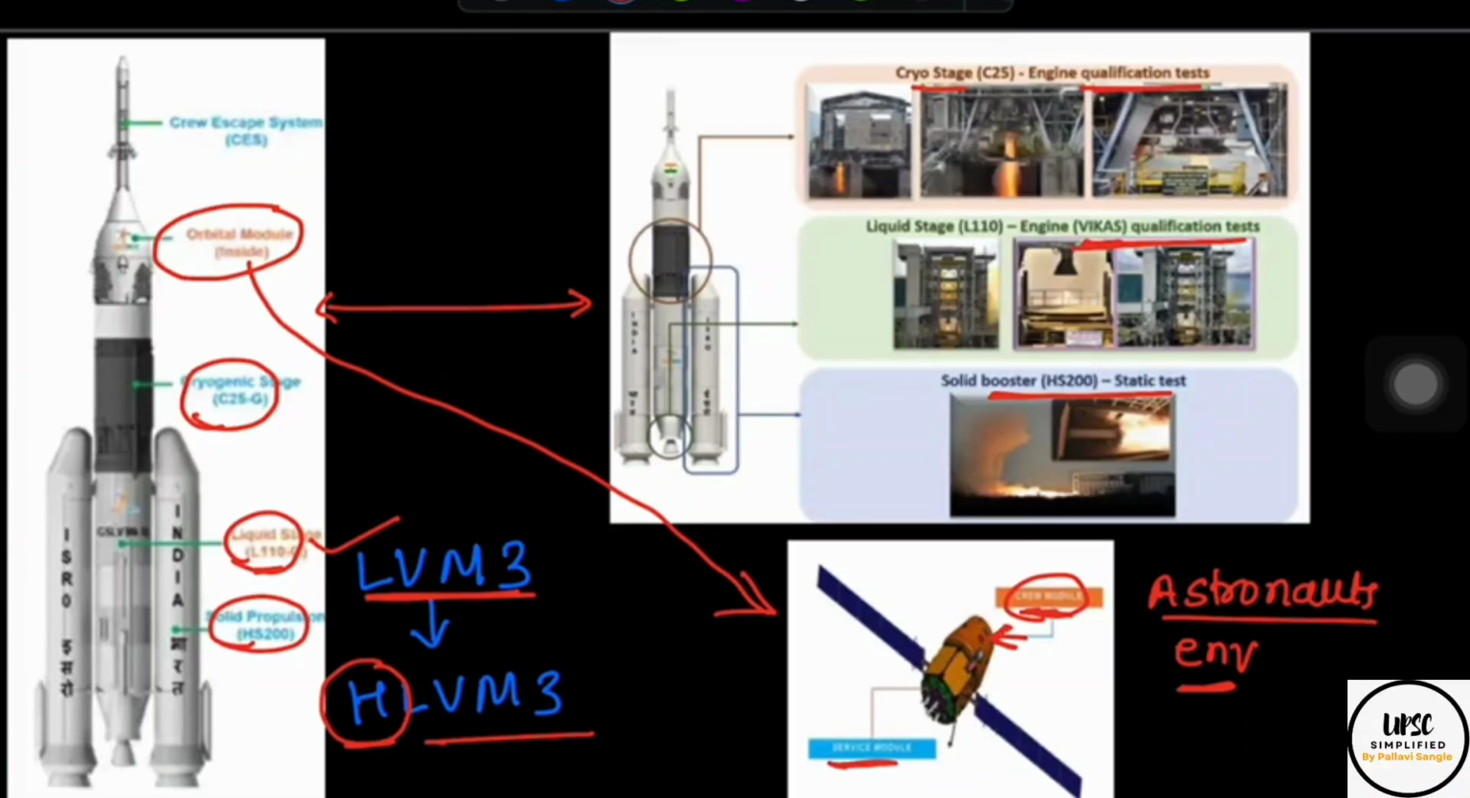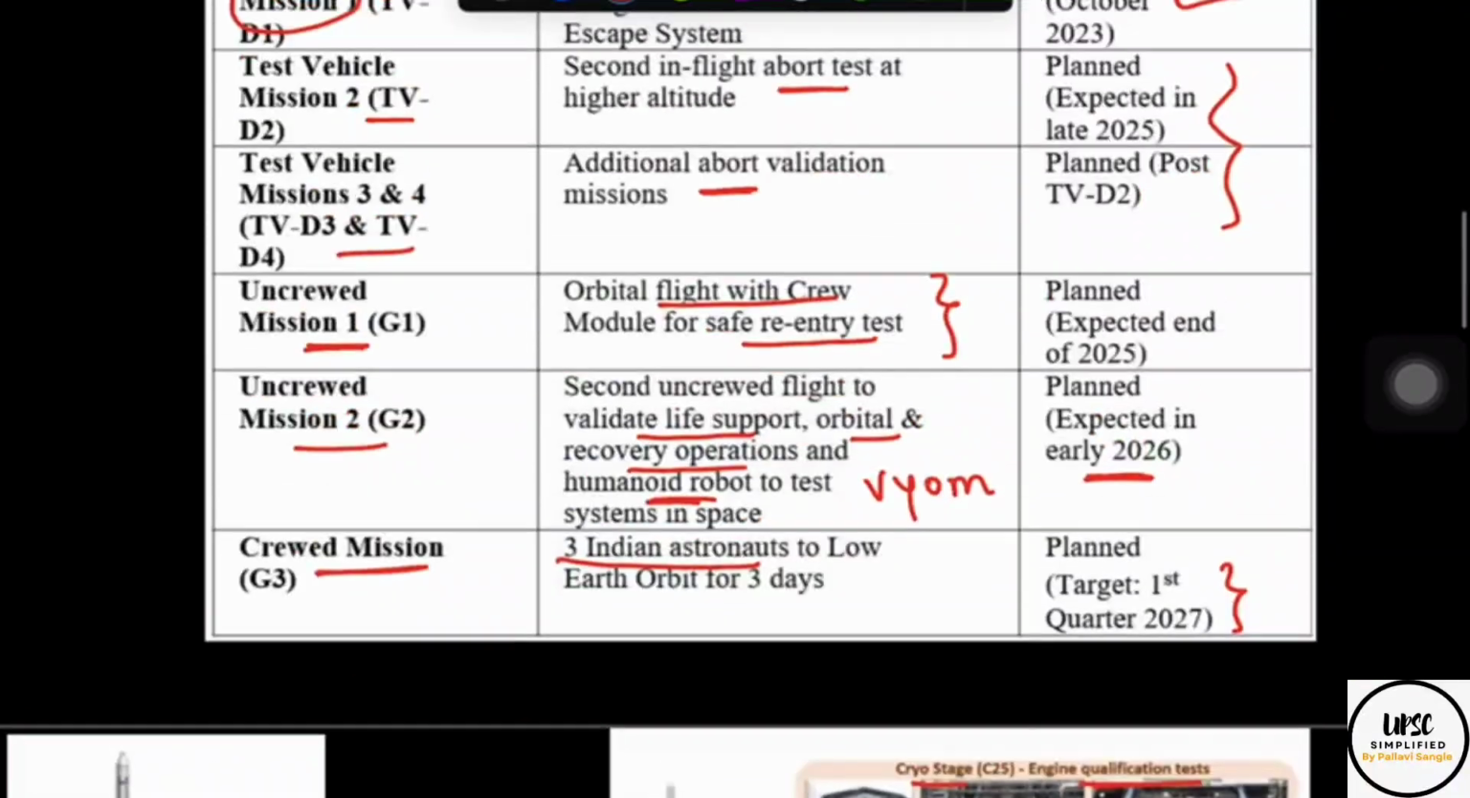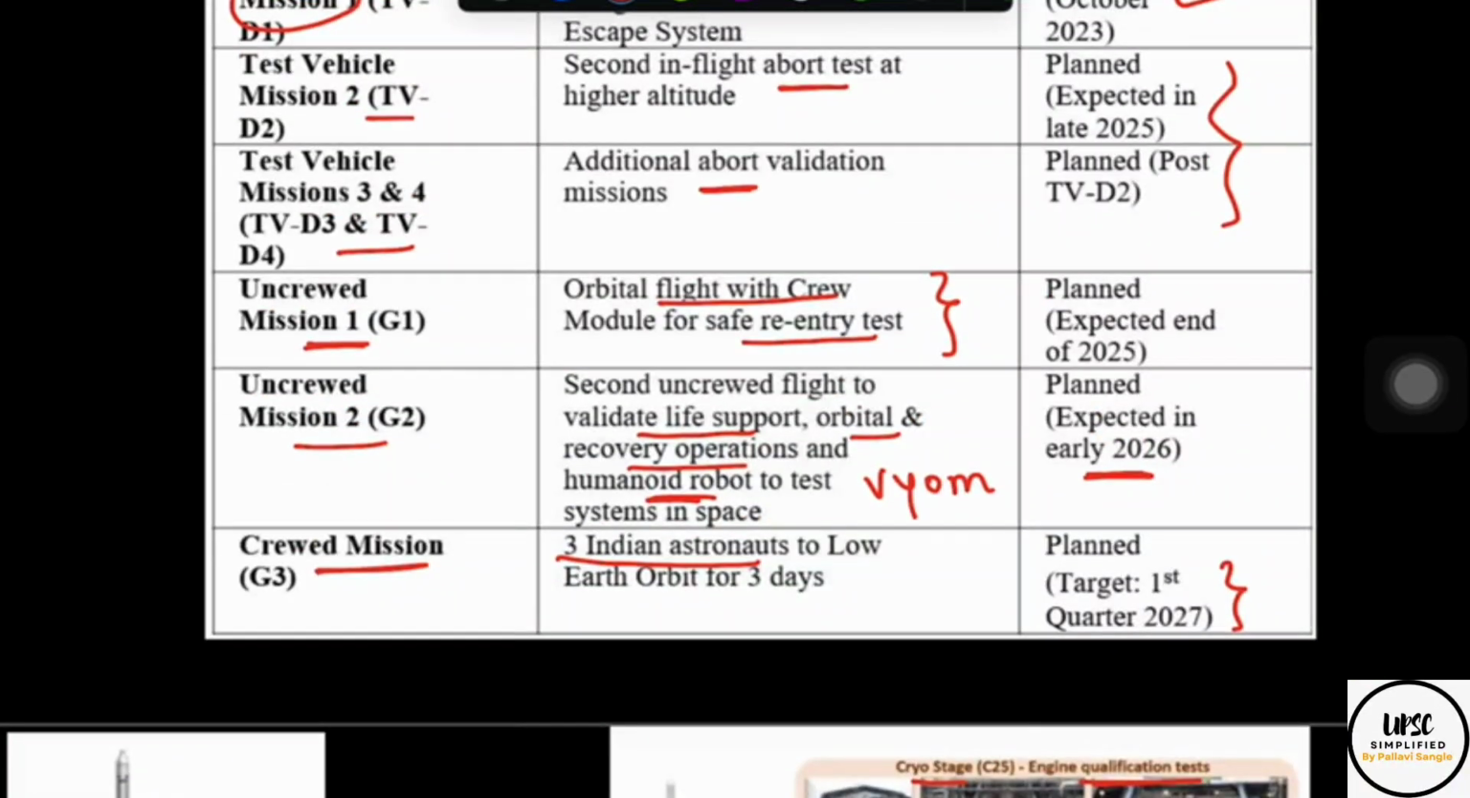And then this is the service module which will be supporting the crew module, right? So this is the important aspect. Then after these technicalities and the stages and timeline of this mission, the real part is the significance of this mission and challenges involved in this mission.